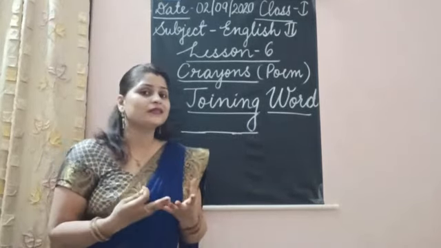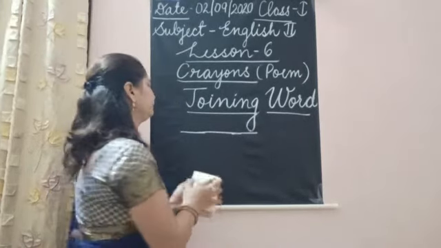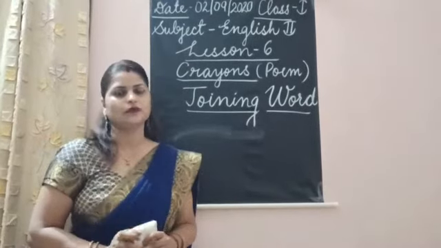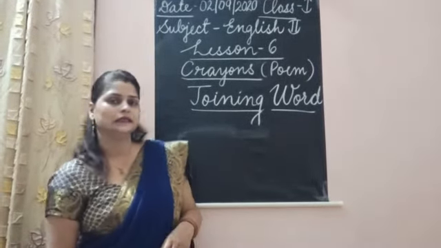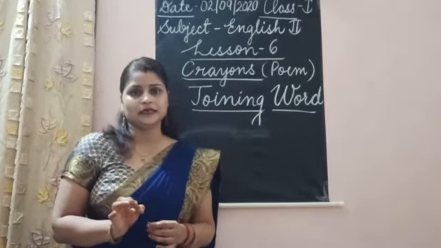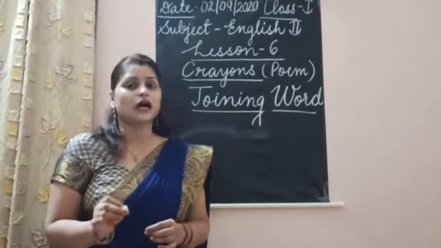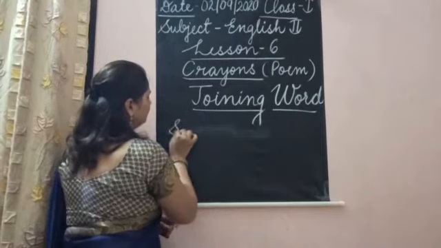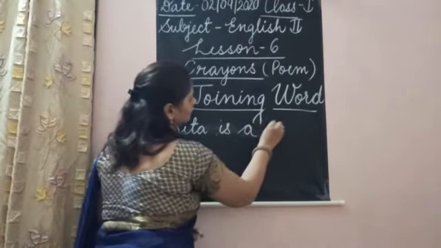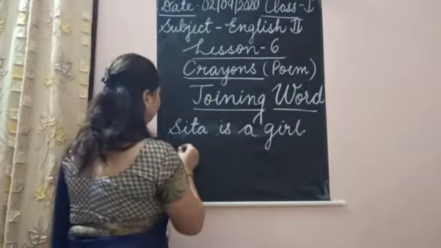Like this we join the sentences also. So for example, we say Sita is a girl. And if we say that she loves to play, she loves to dance. For example, I am writing Sita is a girl. Okay. Sita is a girl.